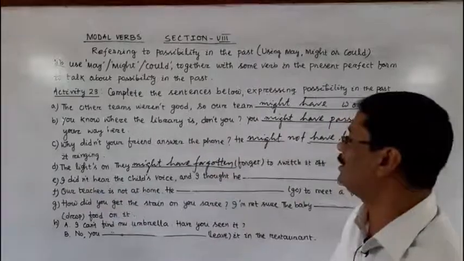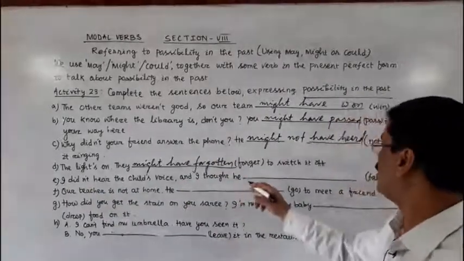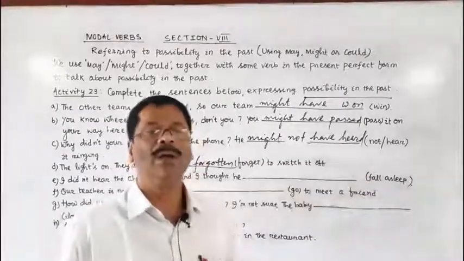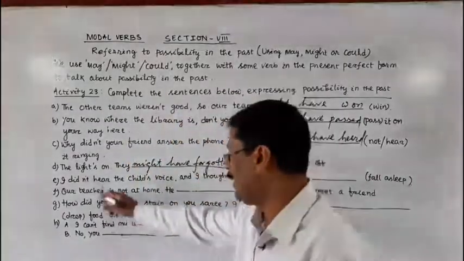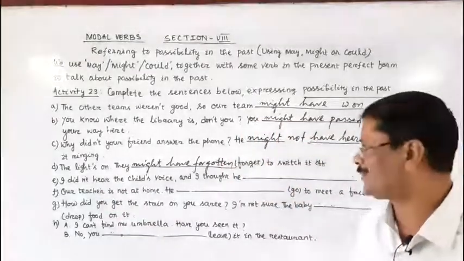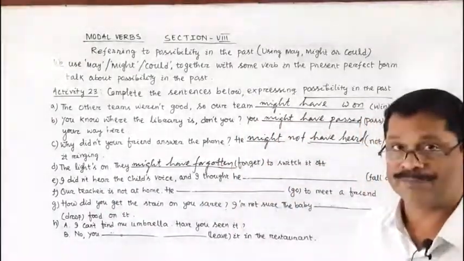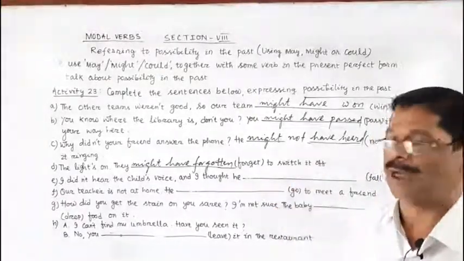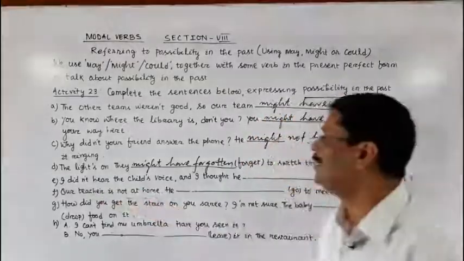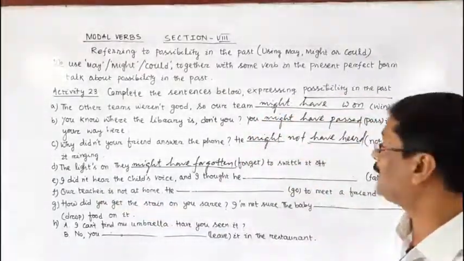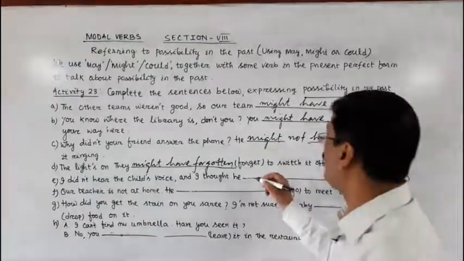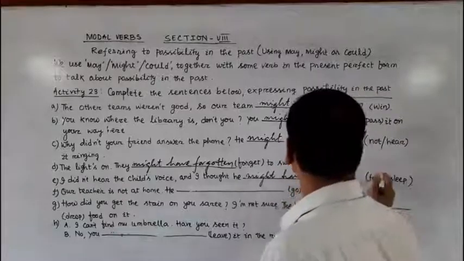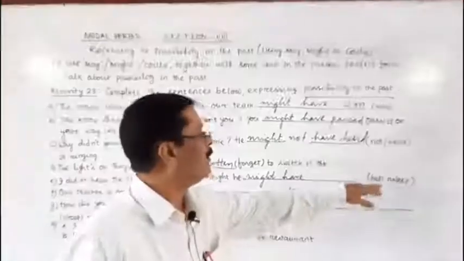The next question. I didn't hear the child's voice. I thought he dash. The verb that is given in the bracket is fall asleep. We have to complete the blank to indicate the past possibility. I thought he might have, then the past participle form of fall.